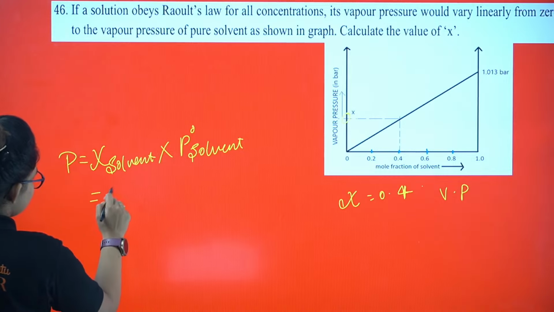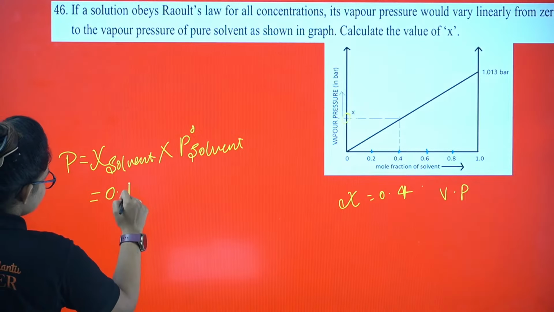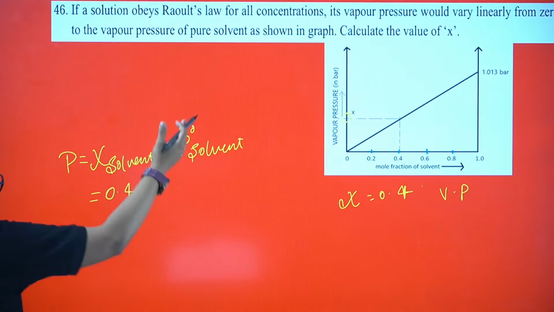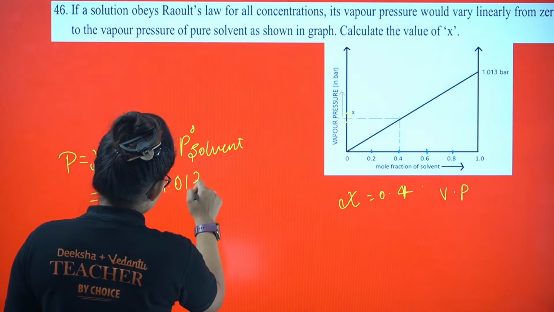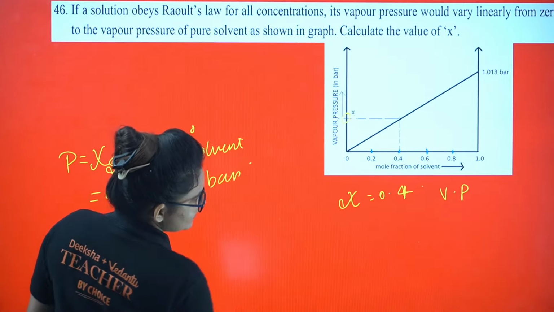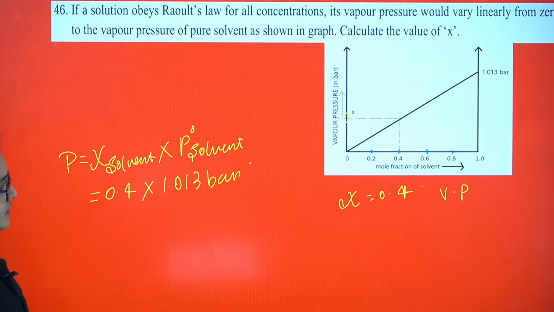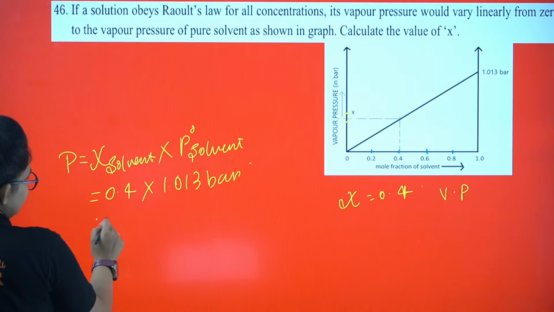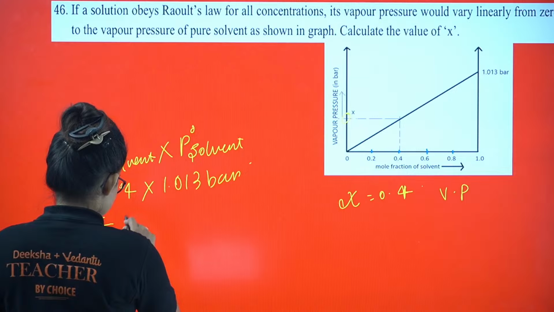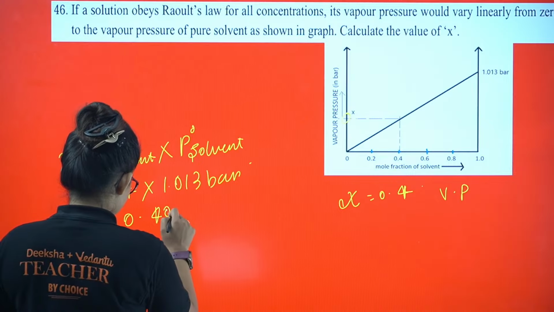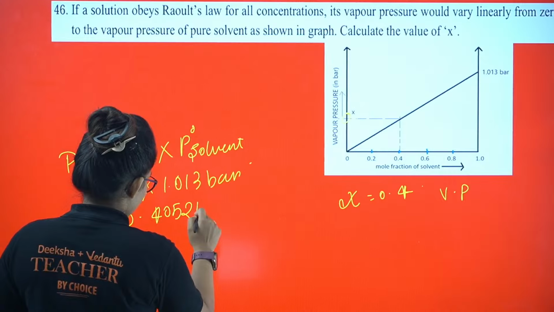As you can see from the graph, the mole fraction is 0.4. Now P naught for the pure solvent is always 1.013 bar, right? So the vapor pressure I can calculate by just multiplying it, and we get the answer as 0.4052 bar.